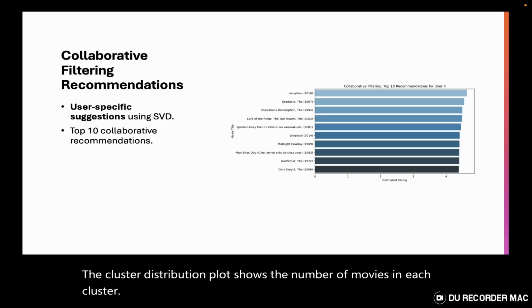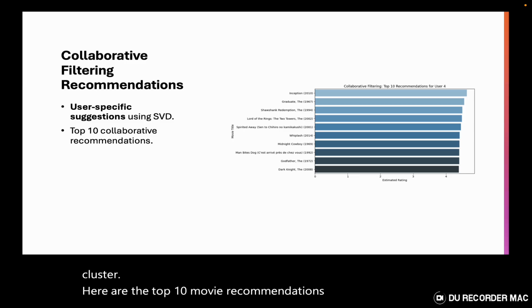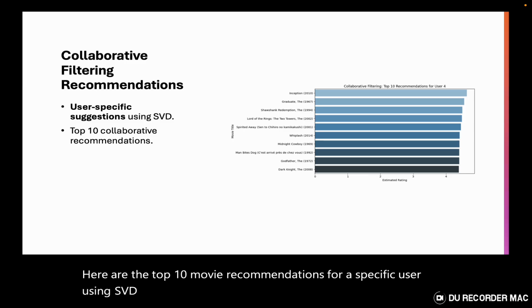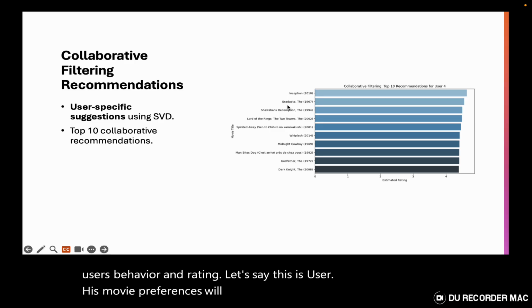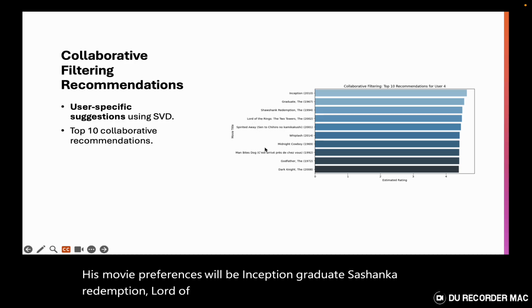Here are the top 10 movie recommendations for a specific user using the SVD model. These recommendations are purely based on users' behavior and ratings. Let's say this is user 4. His movie preferences include Inception, The Graduate, Shawshank Redemption, Lord of the Rings, and so on.